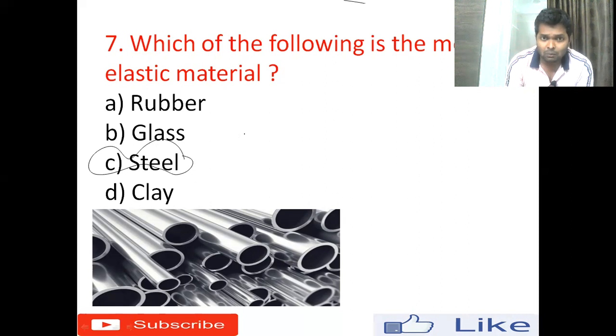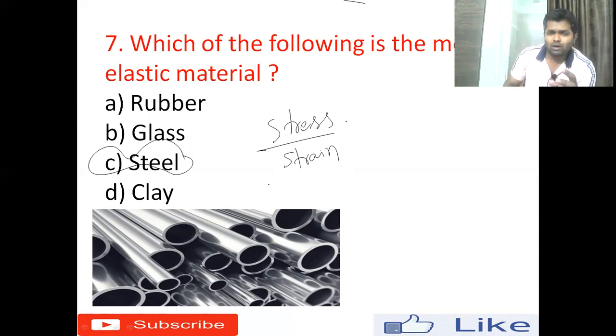The elastic property basically works on the ratio of stress by strain. Whenever you apply an external force, the body will get stretched or elongated.